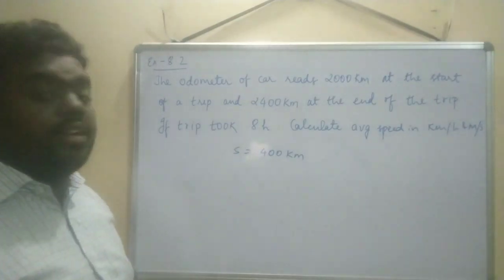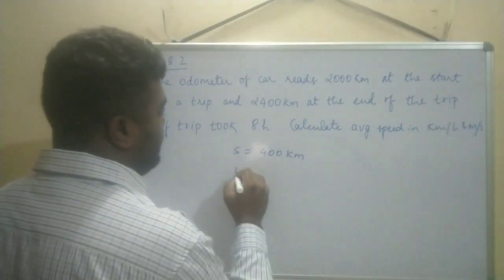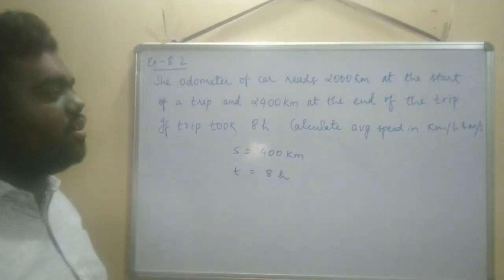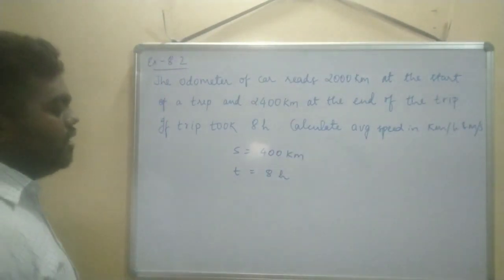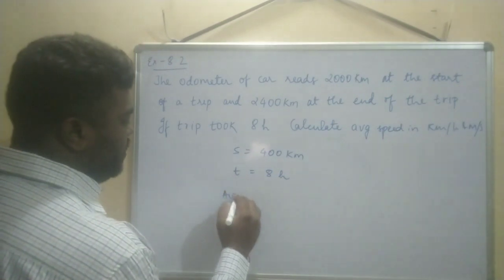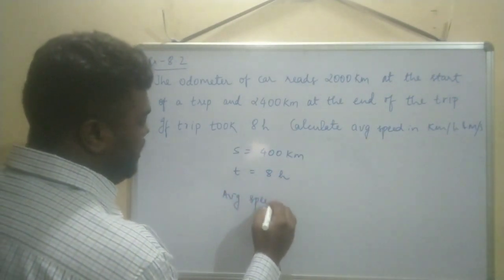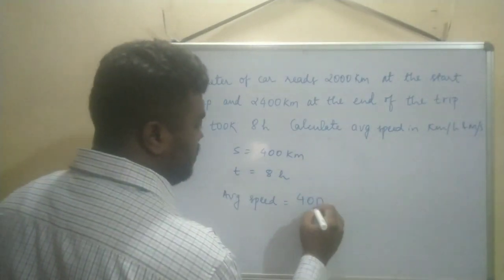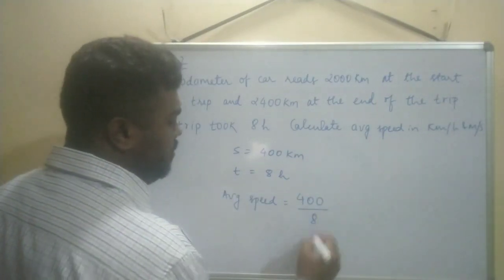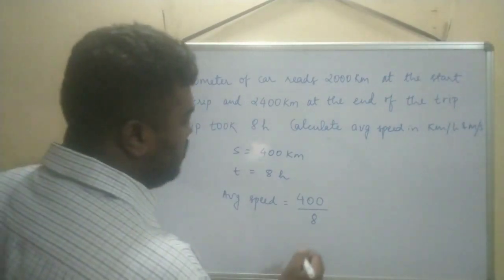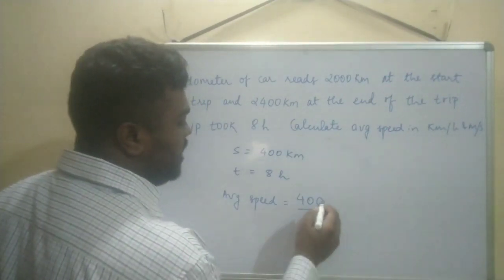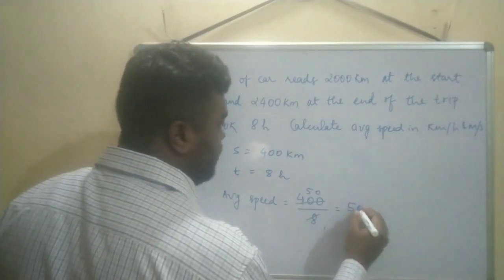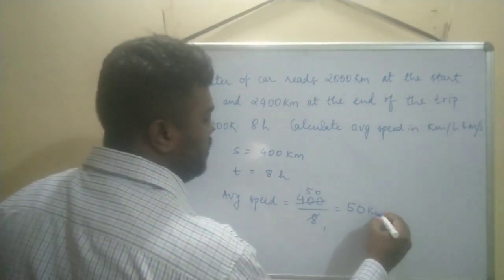If the trip took 8 hours, time is also given. Time is 8 hours. So average speed is total distance by total time. In the table of 8, 8 fives are 40, so 50 kilometers per hour.